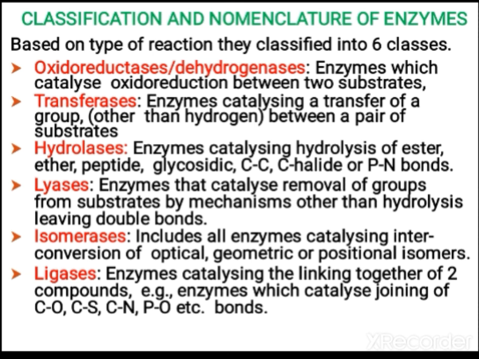Isomerases include the enzymes which promote the interconversion of optical, geometric and positional isomers. Then ligases catalyze the linking of two compounds, which is helpful in the formation of polymers. Two compounds are linked together and monomers can be converted into polymers. That you call ligases. They help in bond formation, joining.